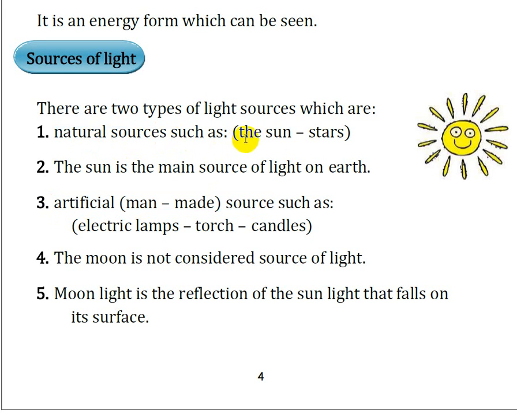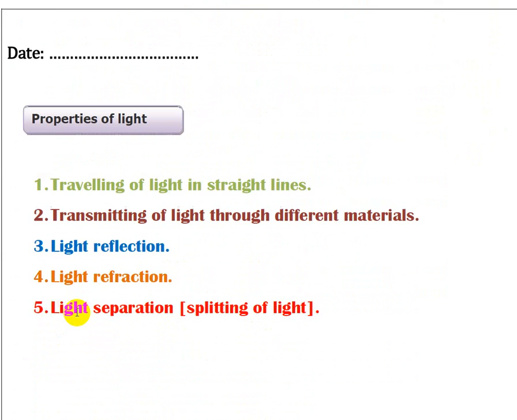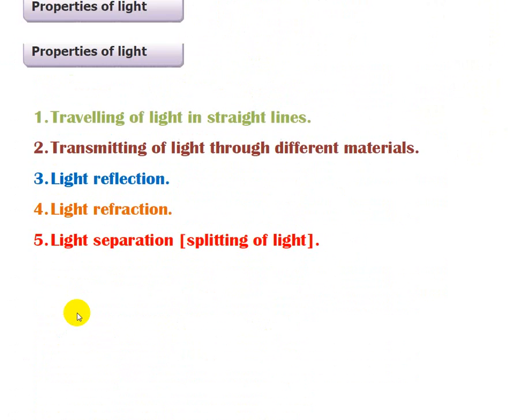The natural sources like the sun and stars, and artificial sources, which are man-made, like electric lamps, torches and candles. And what about the moon, Miss? We say that the moon is not considered a light source, because the moon reflects the sunlight that falls on it to the surface of earth, but does not get light from itself.